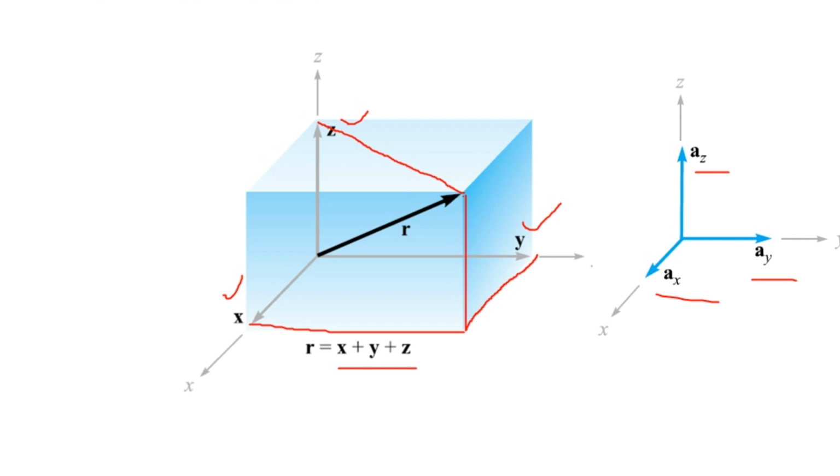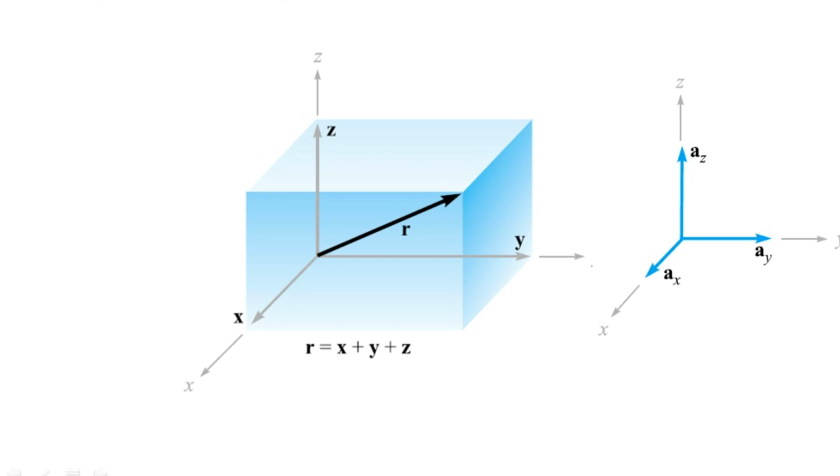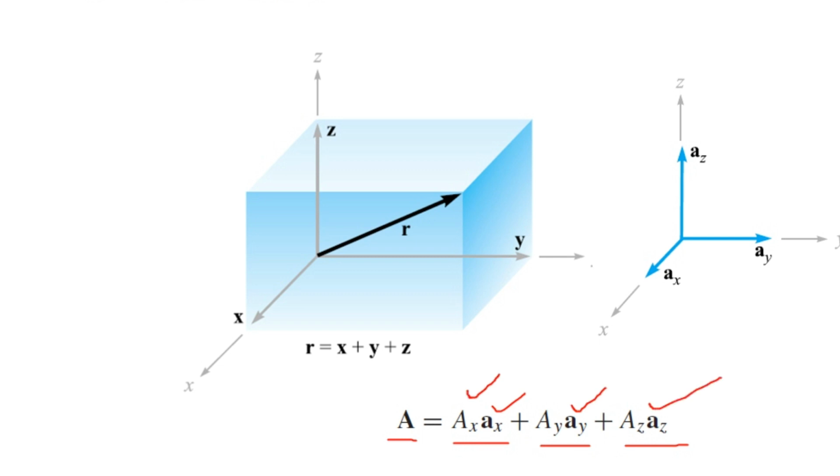So using these references, the capital X, Y, Z axes and the unit vectors, we can denote any vector joining a point with respect to a reference position of the origin. We can express that vector, for example capital A, as capital AX into ax, plus capital AY into ay, plus capital AZ into az, all three added to each other. In small case we have the unit vectors giving the directional information, whereas capital AX, capital AY and capital AZ are the magnitudes that the point has traced while going away from the origin.